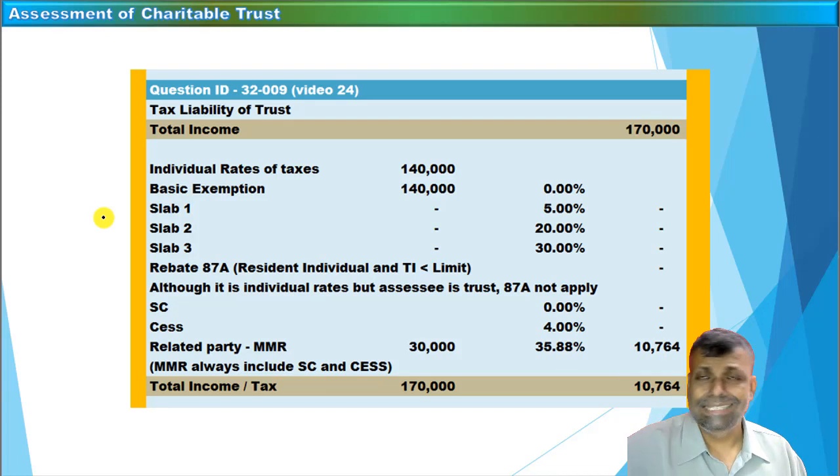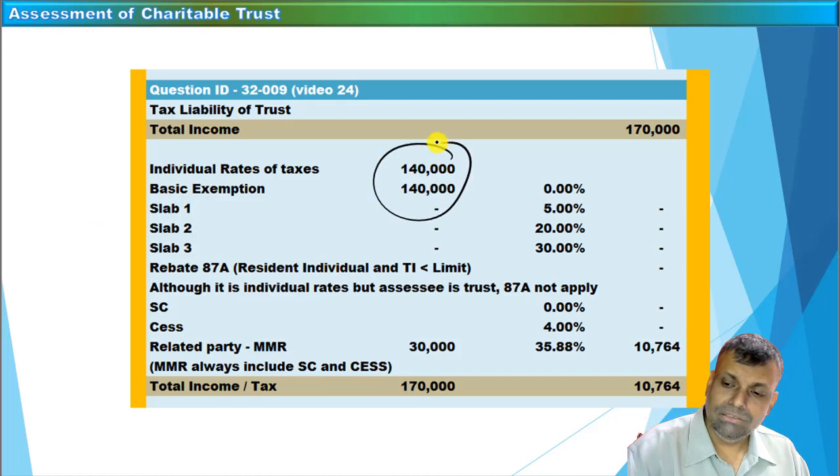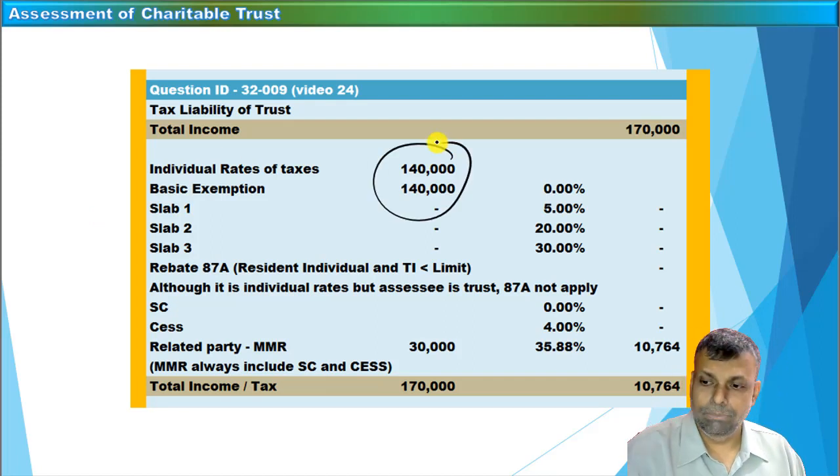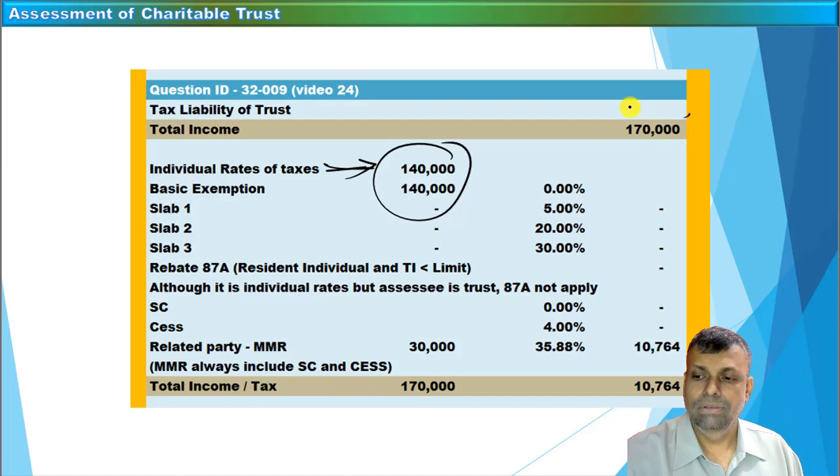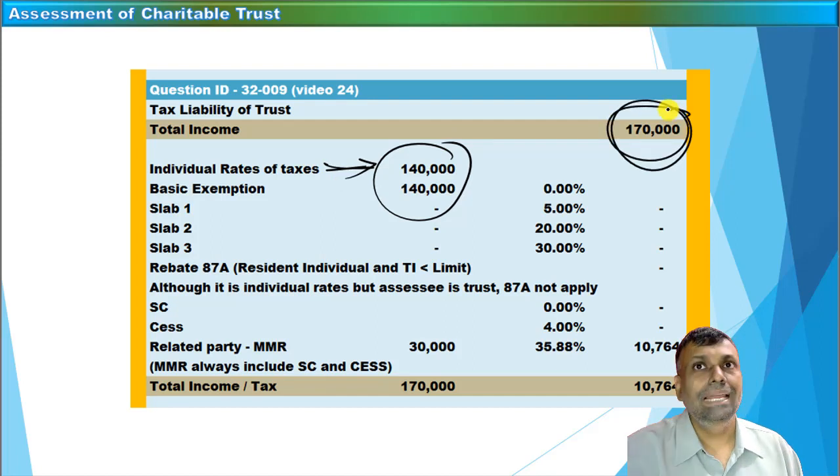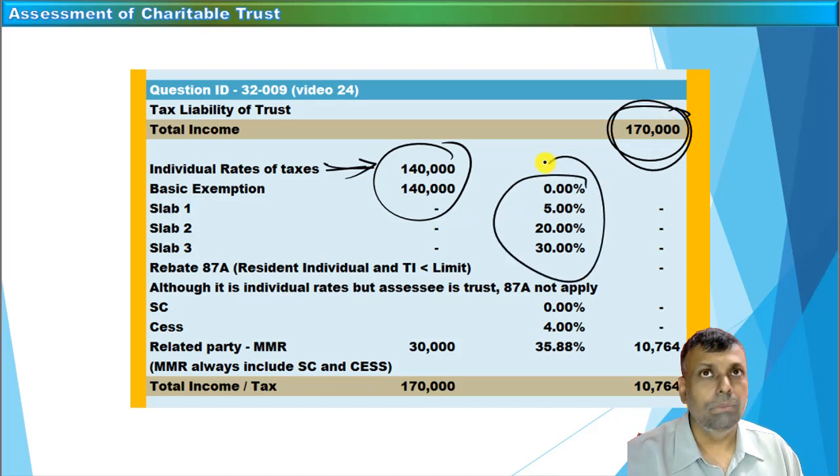If you want to calculate the tax liability of that particular charitable trust, then normally the tax rates of the individual, meaning basic exemption, etc. is applicable. So if your income is eligible for the normal rates of tax, that means individual rates of tax, you give the basic exemption, slab 1, slab 2. So here it goes for the basic exemption.